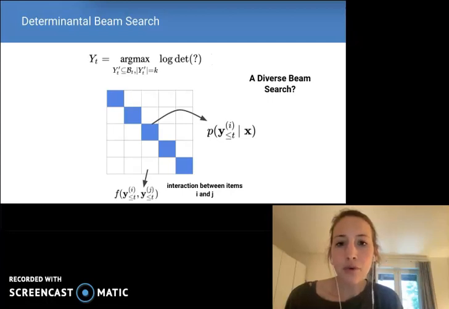But what if we allowed for non-zero entries off the diagonal as well? Specifically, what if off-diagonal entries encoded some sort of interaction term between respective items on the beam? How would this affect which set maximizes our new objective? It turns out that this setup leads to a diverse beam search.